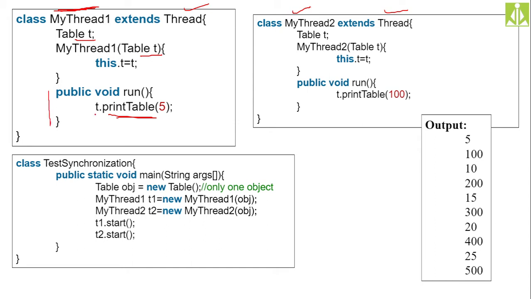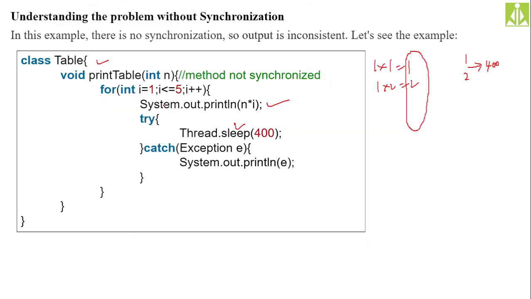And inside this run, when my thread 1 is invoked, I mean when you are creating the object, at that time you are invoking the my thread class constructor. At that time you are passing the object of the table class, and whatever object you pass from there, that object will come inside this table class object. And using the table class object, we are invoking the print table method, print table with 5. So this 5 will go here.